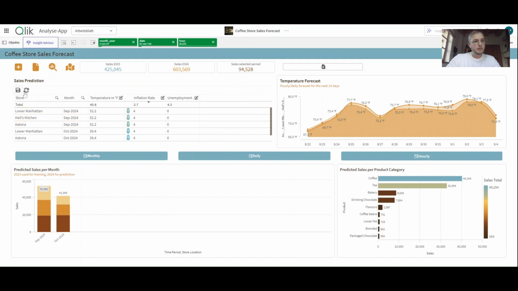And as soon as we hit the save button, the app is reloaded. And if we wait a bit, we can see the new predictions coming. The new predictions are here, and interestingly, for October, the sales are a little bit higher.